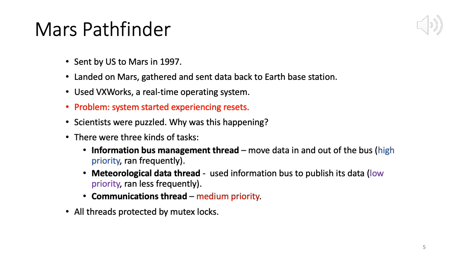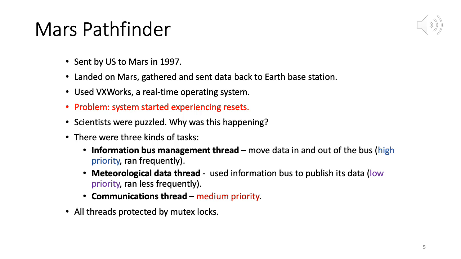Third was a communications thread, which was of medium priority. So an information bus management thread of high priority, a meteorological data thread of low priority, and a communications thread of medium priority. Now all these threads were protected by locks. You can see that they're mostly dealing with communication and data, right?